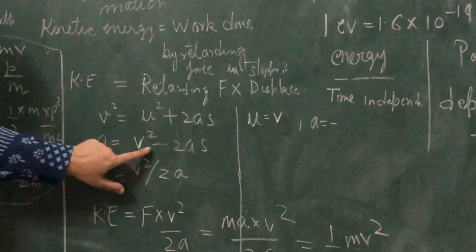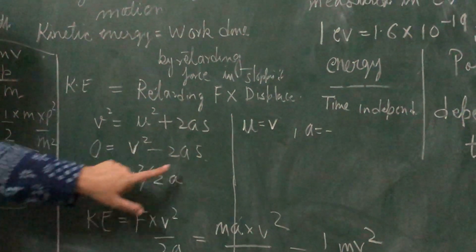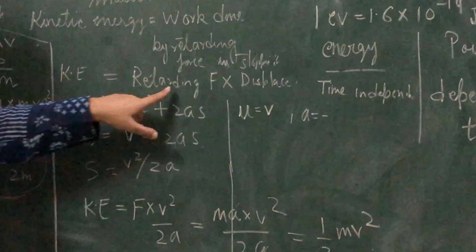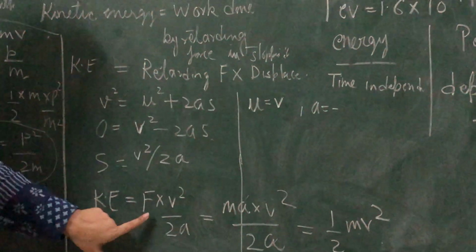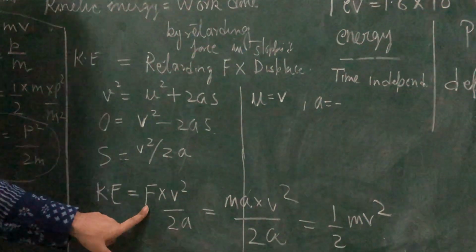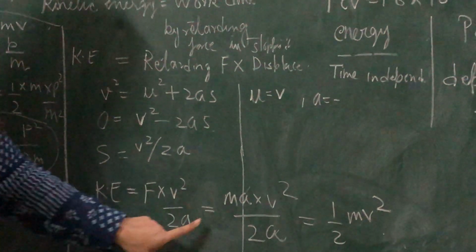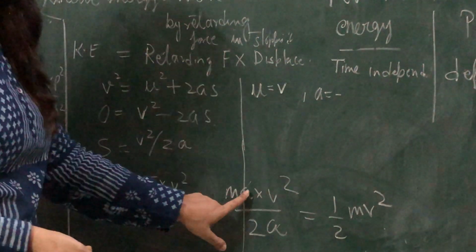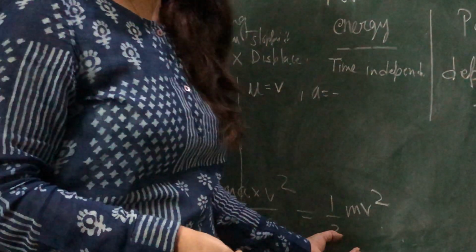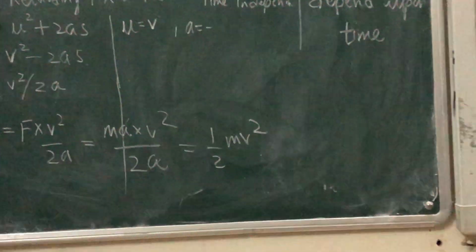0 is equal to v square minus 2as, retardation, and by this you will get s is equal to v square upon 2a. And we know the work is retarding force into displacement, so retarding force is F, times v square upon 2a. Force is mass into acceleration, so you write mass into acceleration, times v square upon 2a. This a will cancel and you will get the kinetic energy is equal to half mv square. Half mv square, this relationship is very important.